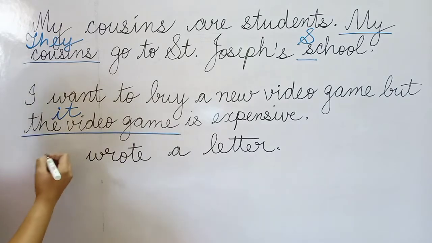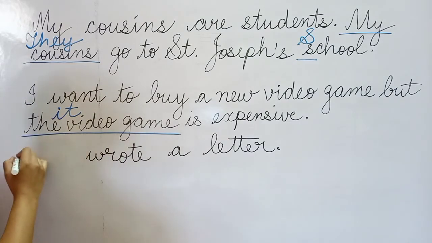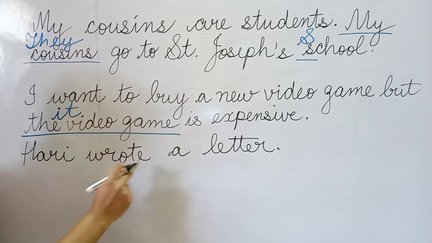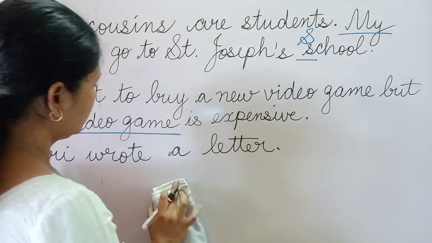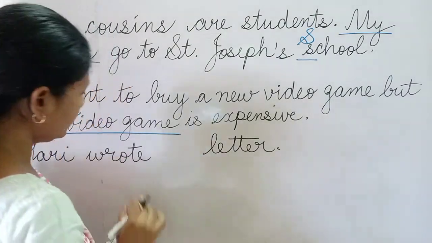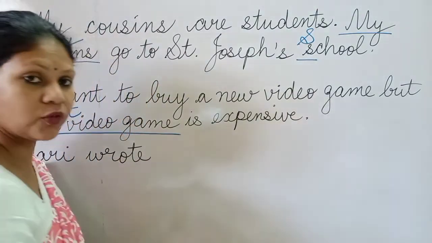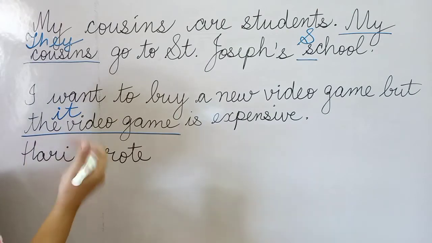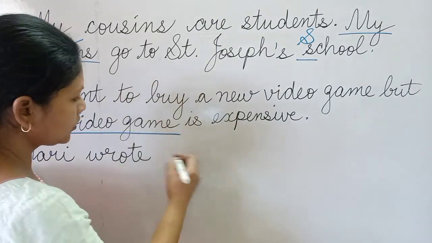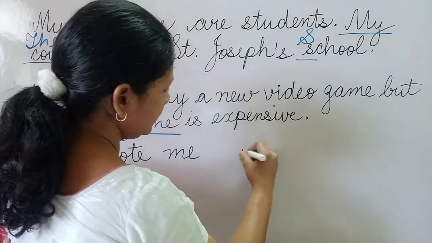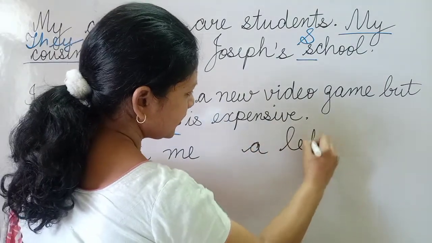For example, children, Hari wrote a letter. So here Hari wrote. Now let me mention that Hari had written this letter to whom? Hari wrote me a letter.